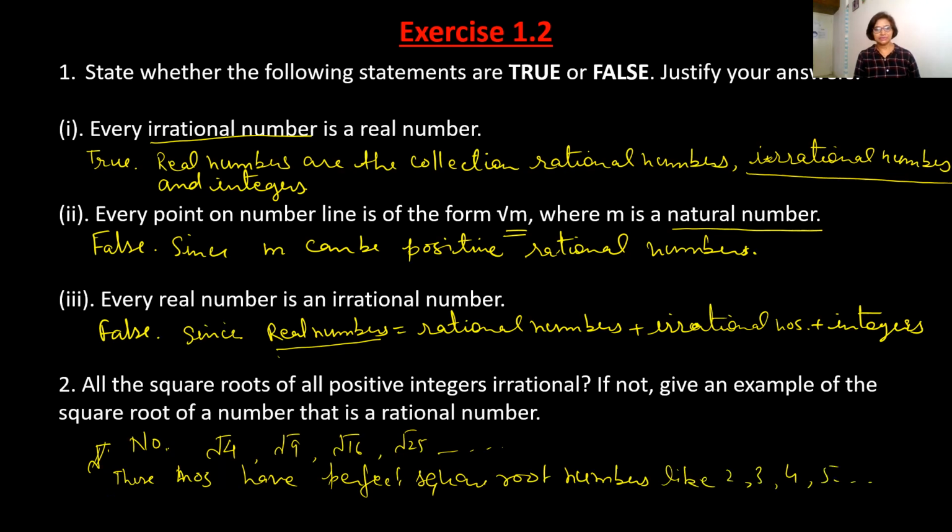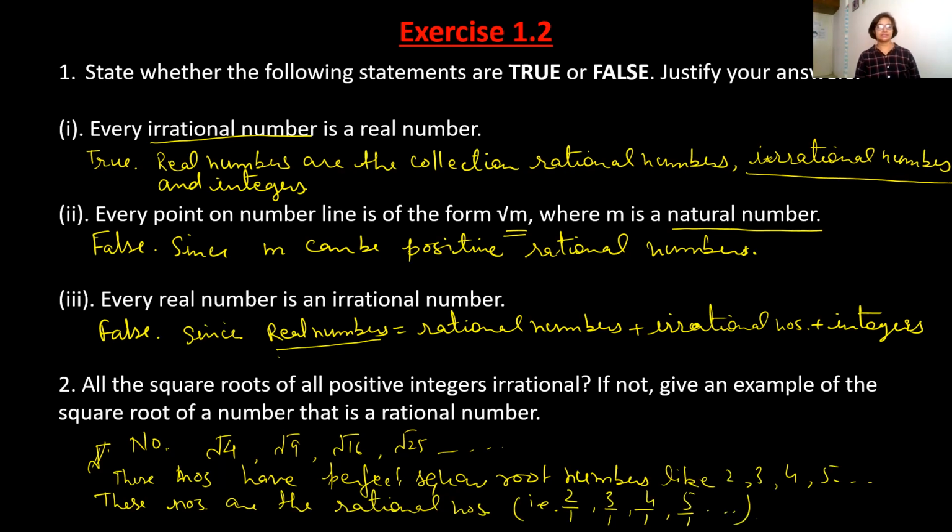So these numbers are the rational numbers, that is, 2 upon 1, 3 upon 1, 4 upon 1, 5 upon 1, and so on. So this is also completed. Now let's go to the next slide.